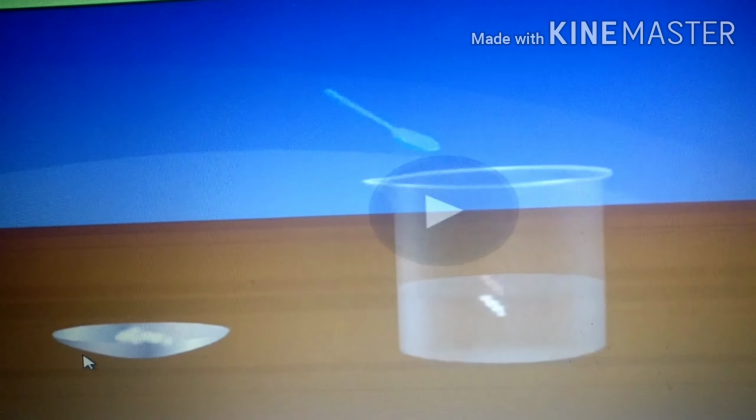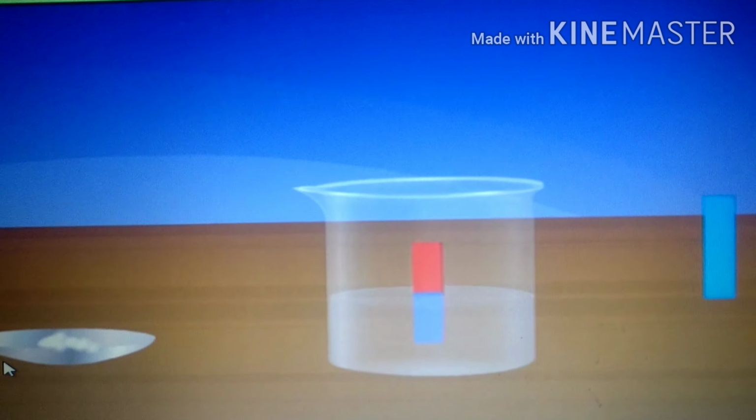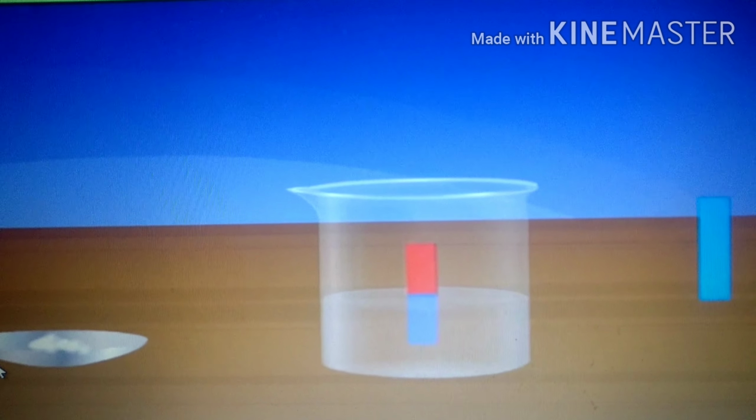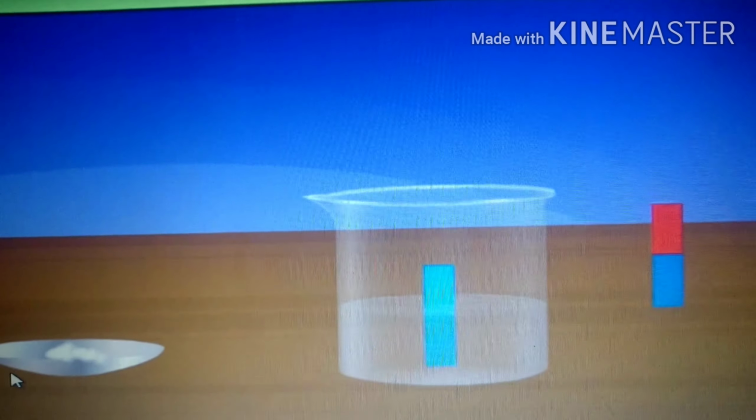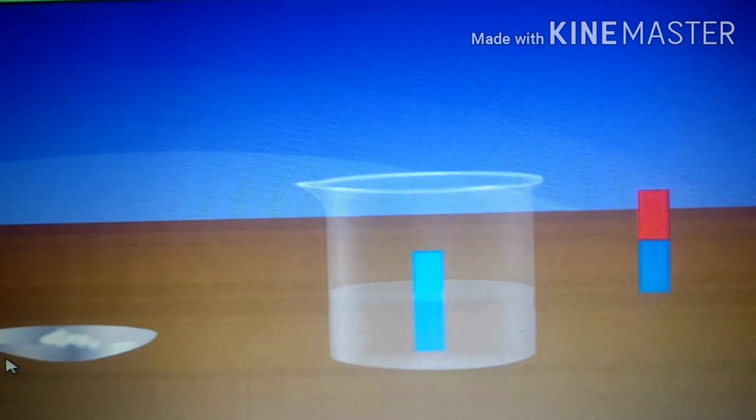After this, you have to take a beaker containing 30 ml of water. Add this white ash to the beaker and mix it gently. After mixing thoroughly, you have to use litmus paper to test. Now here, what are you going to use? First we have to use red litmus. Here what is happening? The change of color of red litmus into blue we can see over here. Now use the blue litmus. Do we observe any change here? No. We can see clearly there is a change in color in the case of red litmus only.